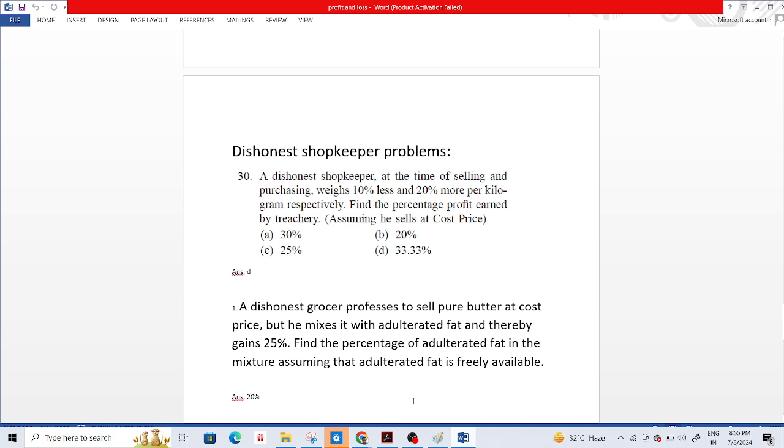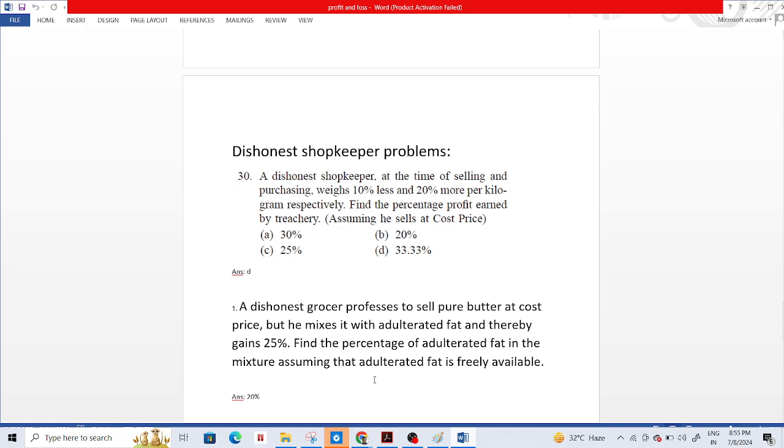A dishonest shopkeeper. Can you see the sum? All of you, Ishika, Radvi. Yes, sir. Okay. So let's do this sum.